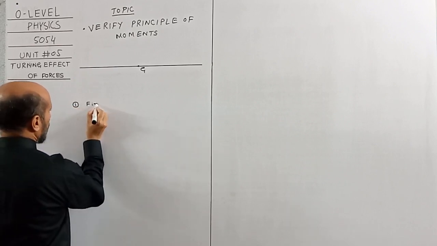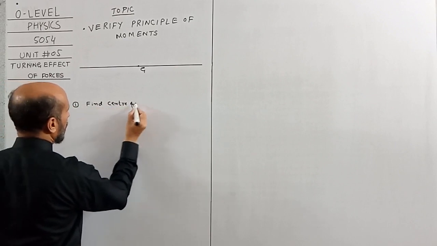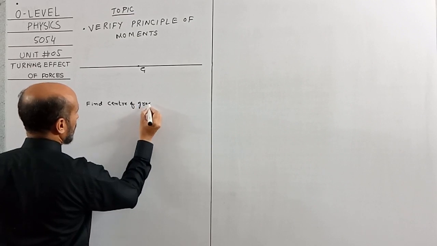Find the center of gravity or center of mass.